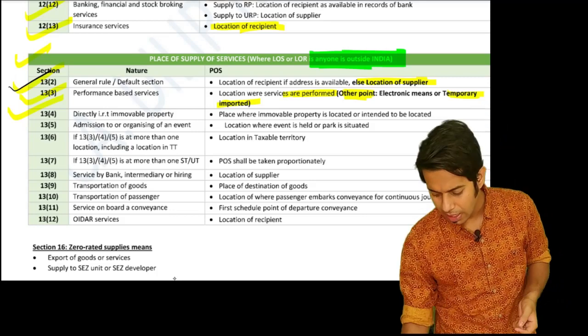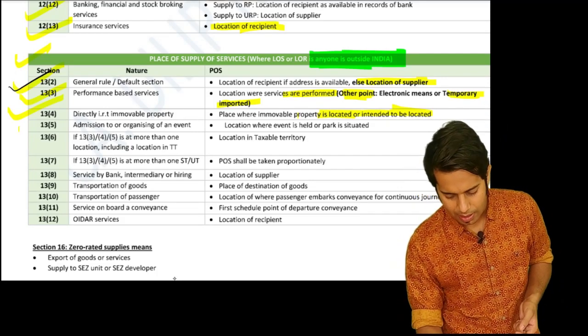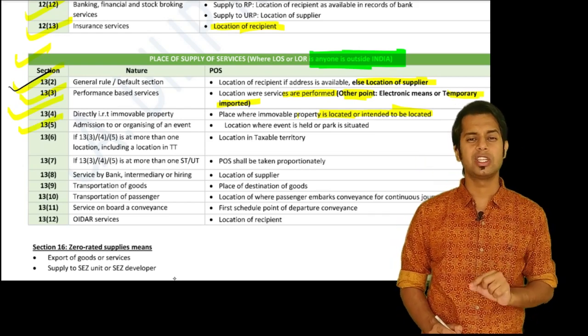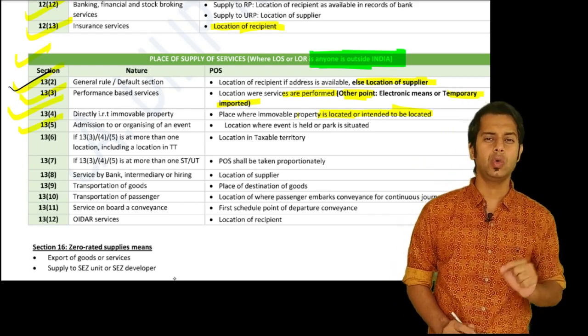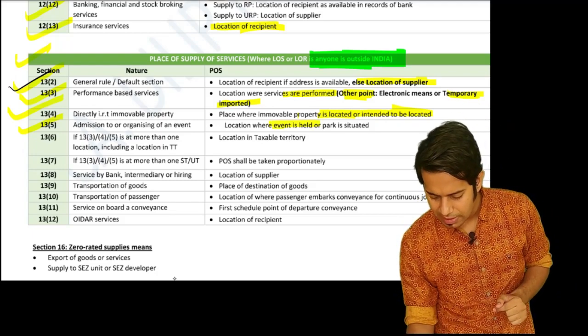Then section 13 subsection 4 talks about services directly in relation to immobile property. What is the place of supply, sir? The place where the immobile property is located or intended to be located. Then admission to an event or organization of an event: services with regard to admission to an event or organization of an event. The place of supply is the location where the event is held.